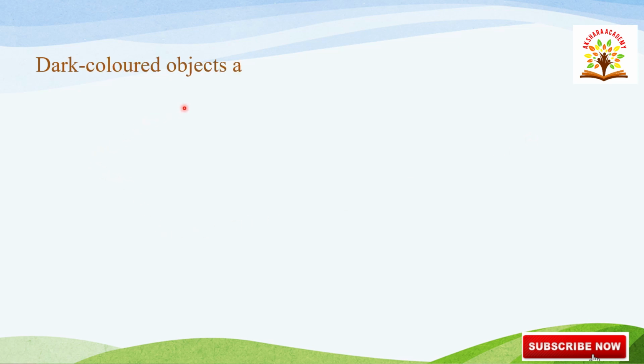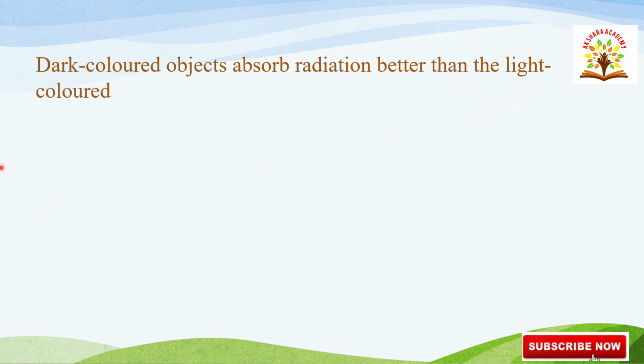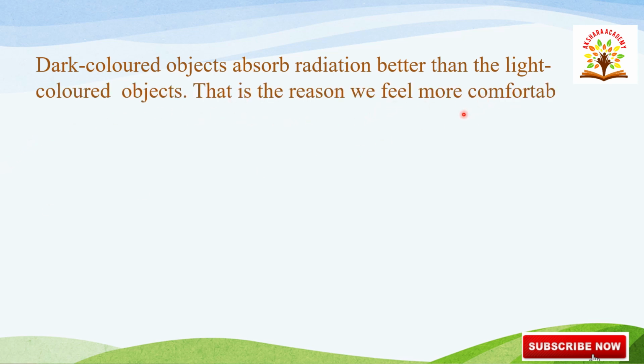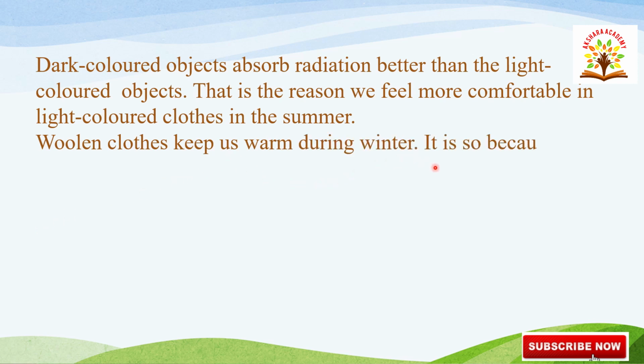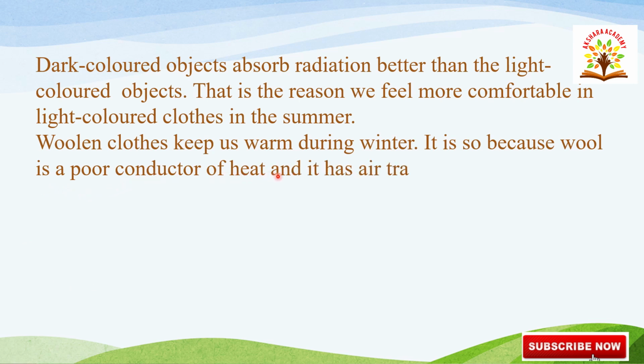Next, dark colored objects absorb radiation better than light colored objects. That is the reason we feel more comfortable in light colored clothes in the summer. Woolen cloth keeps us warm during winter. It is so because wool is a poor conductor of heat and it has air trapped in between the fibers.